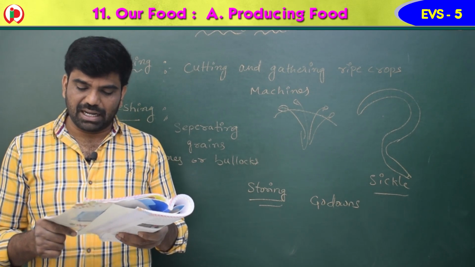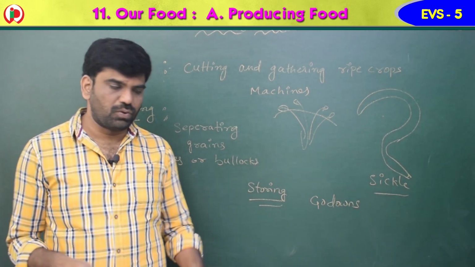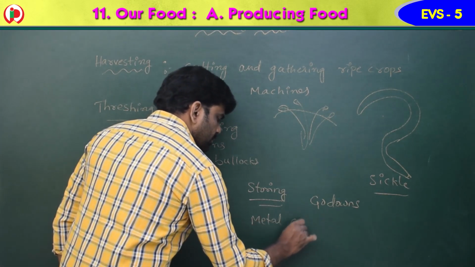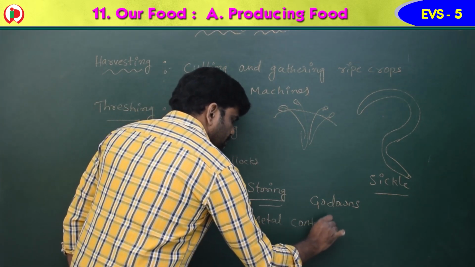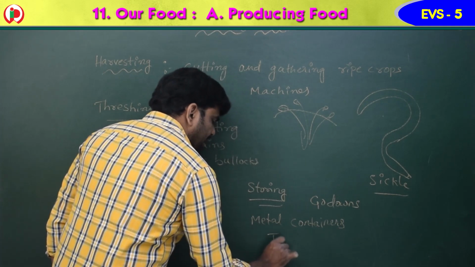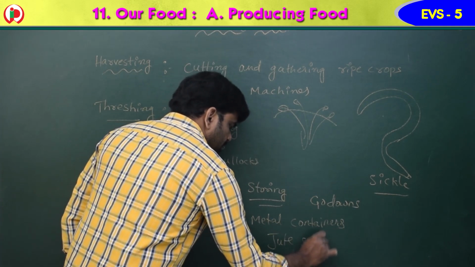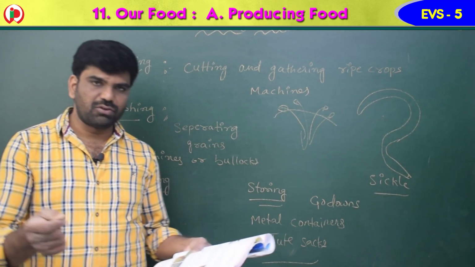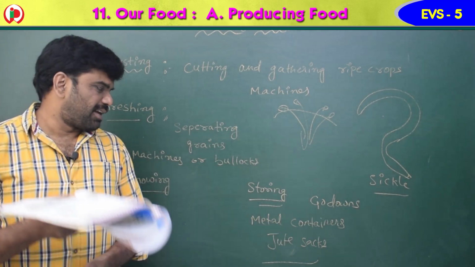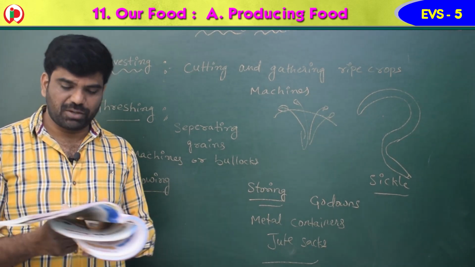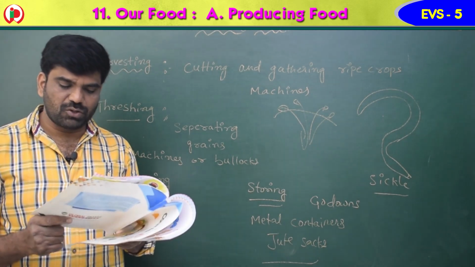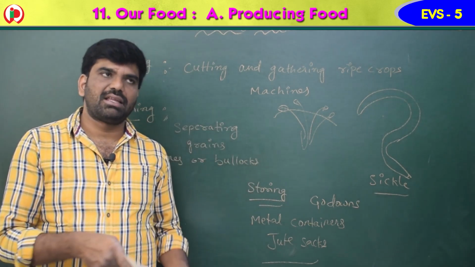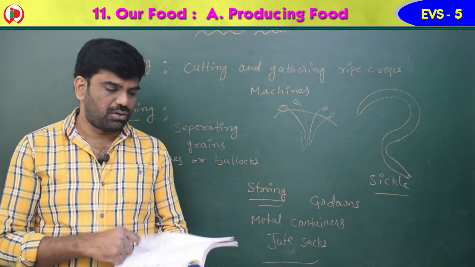And generally either metal containers or jute sacks are used. They will use jute bags. You can observe the jute bags, the rice jute bags, children, in the ration shops also. Where are the grains stored, children? Godowns. You can see clearly the godowns. There the grains are stored.